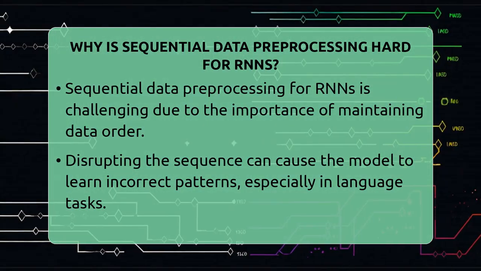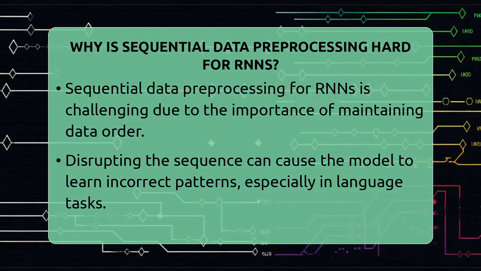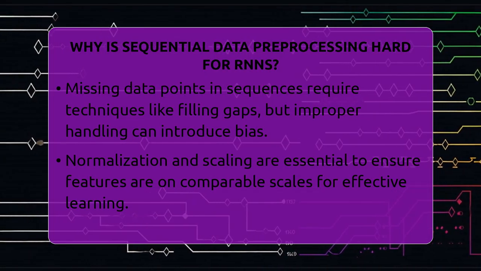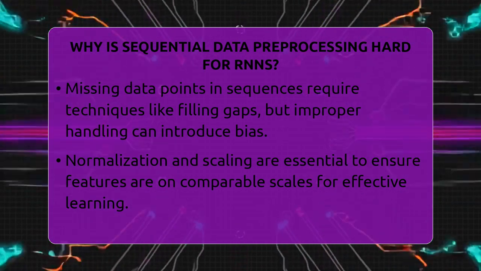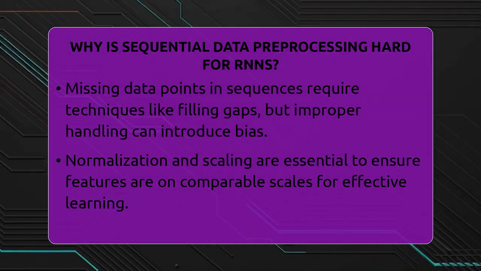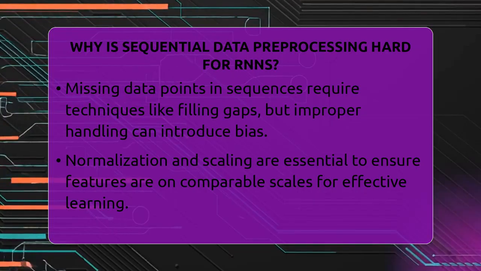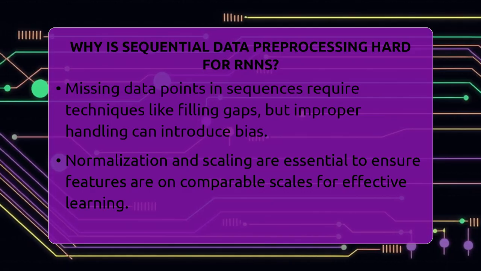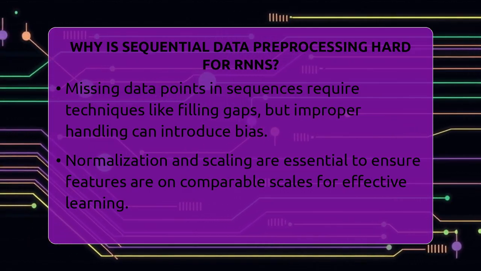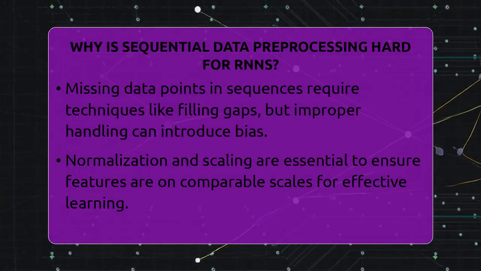Next, missing data points can cause problems. Sometimes, parts of the sequence are incomplete or have gaps. To fix this, techniques like filling in missing values or smoothing are used. But if these methods are not applied carefully, they can introduce bias or hide important details. For example, filling in gaps with average values might make the data less accurate.